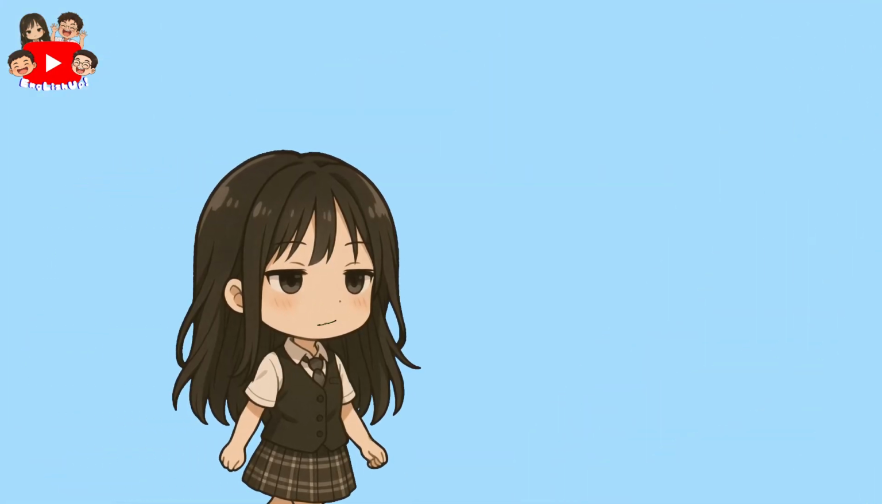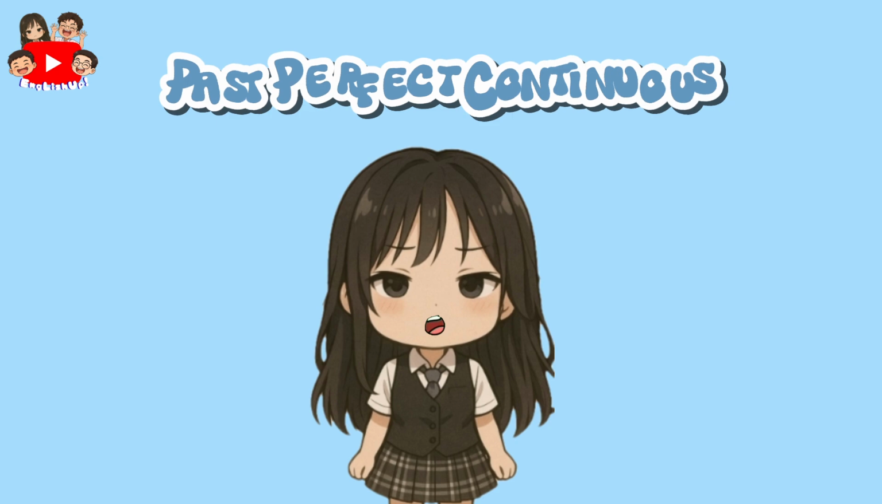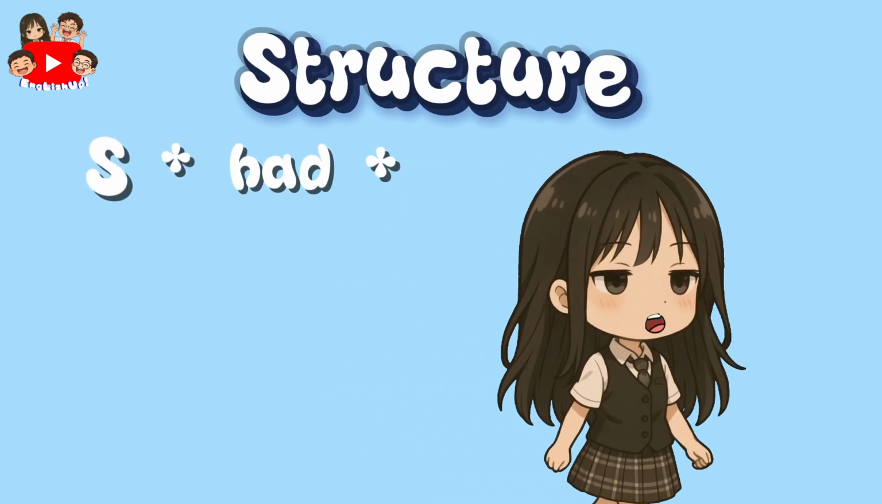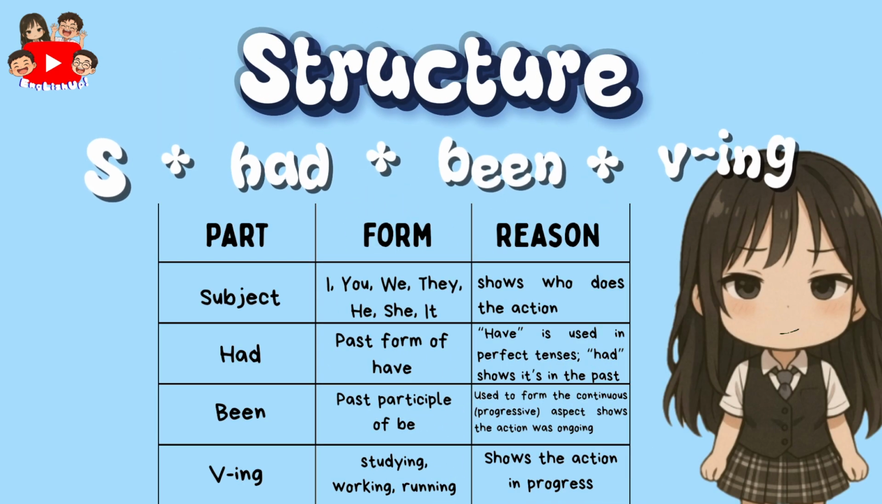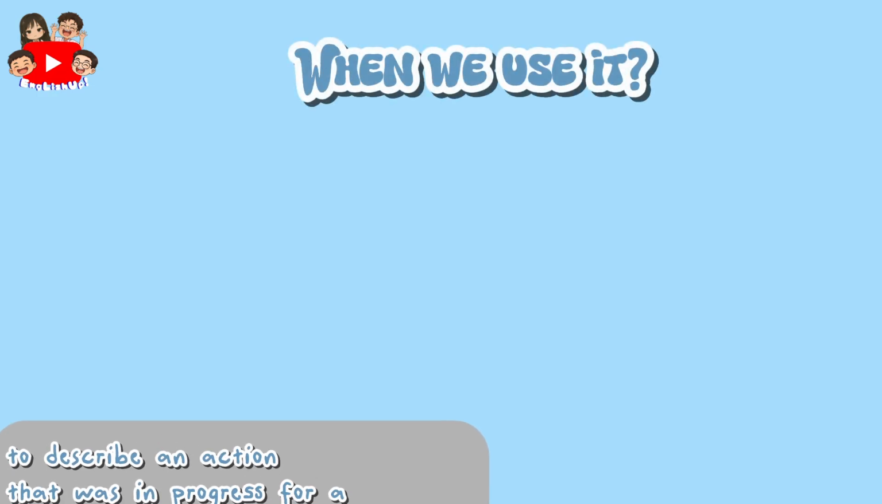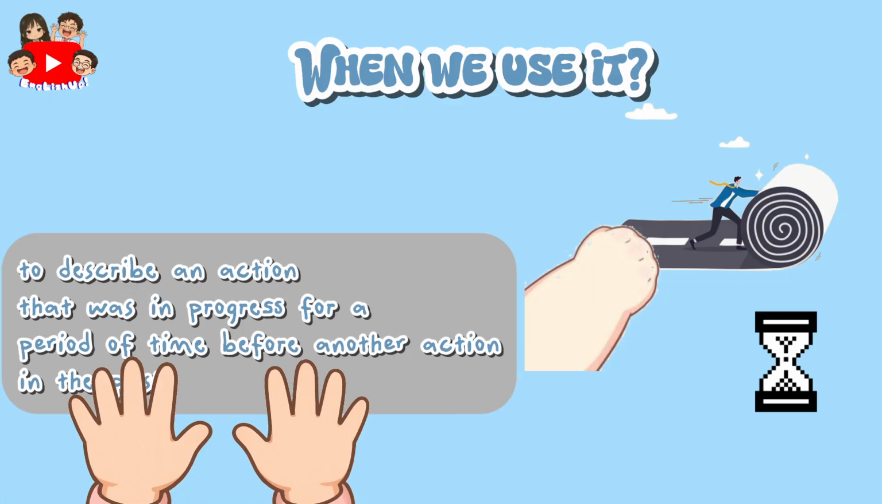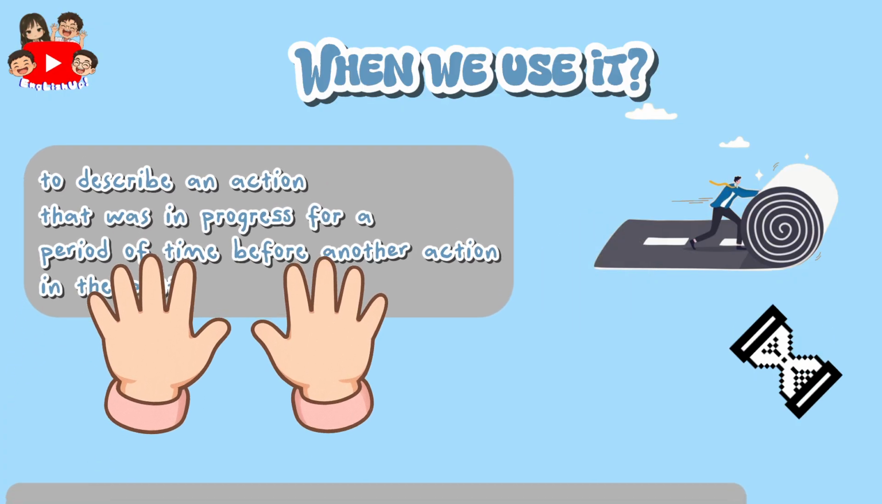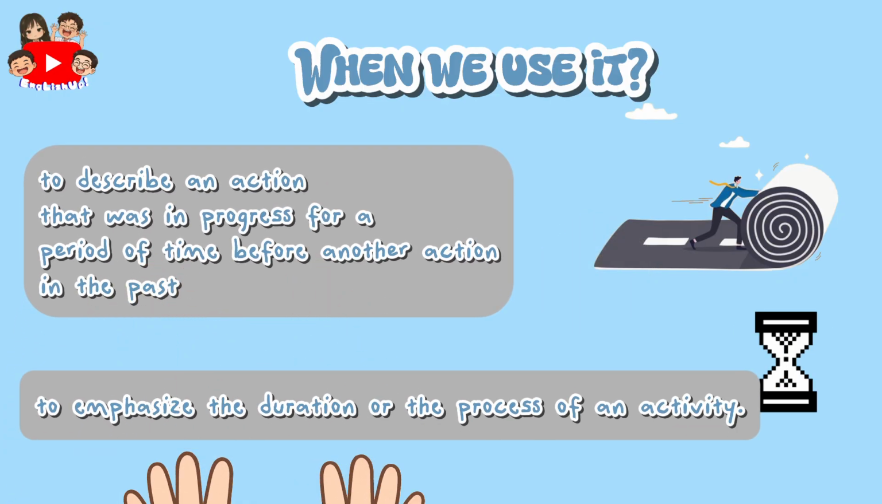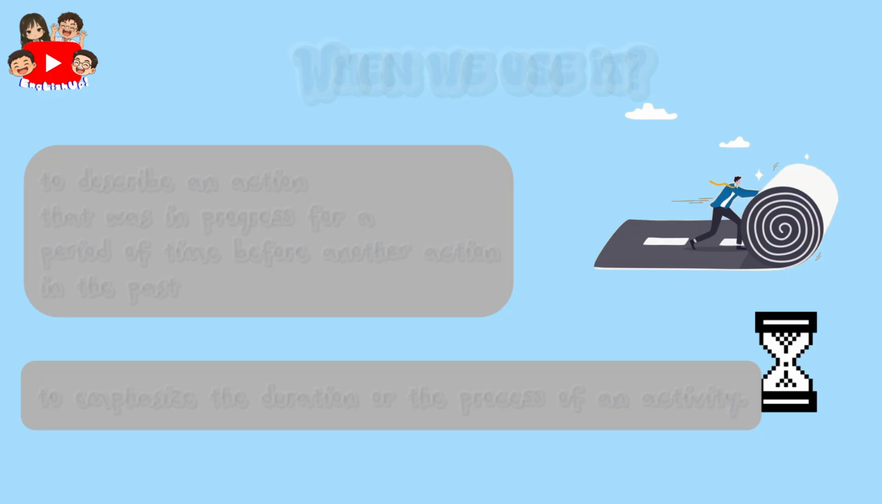Now, let's move on to the past perfect continuous. The structure is subject plus had plus been plus verb-ing. We use this tense to describe an action that was in progress for a period of time before another action in the past and to emphasize the duration or the process of an activity.